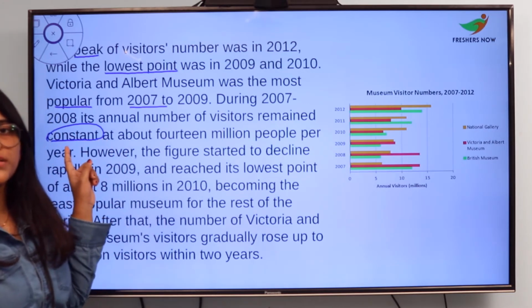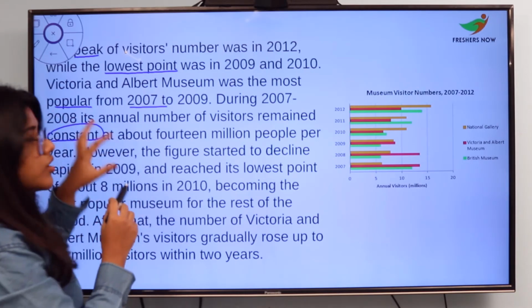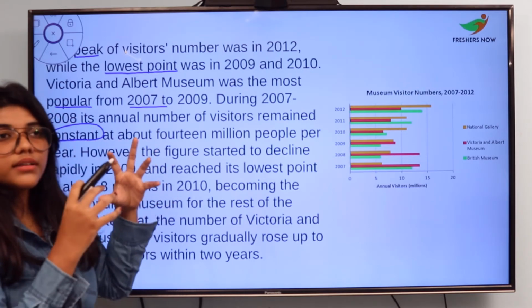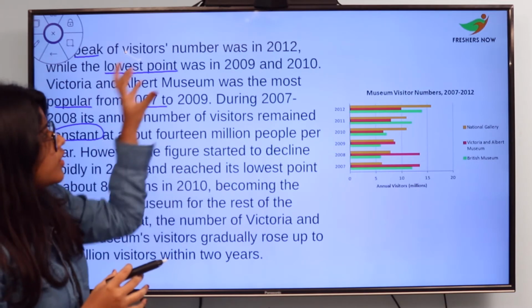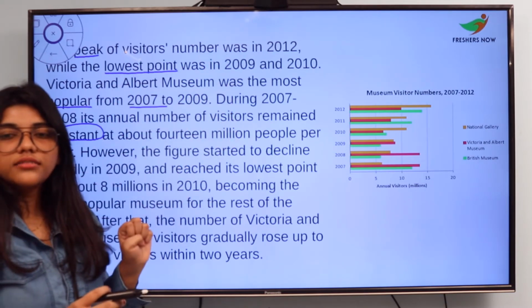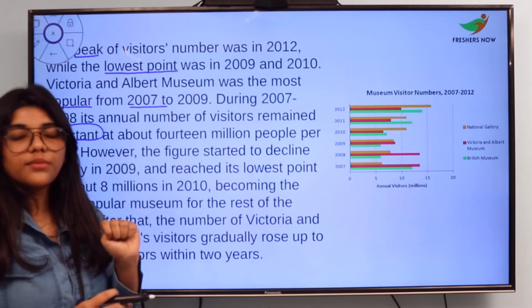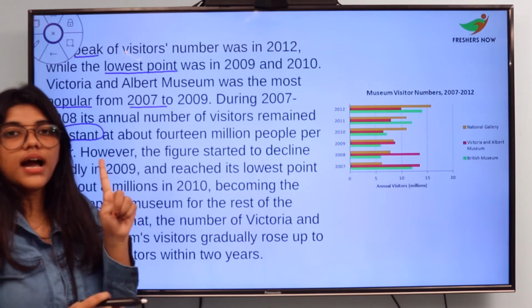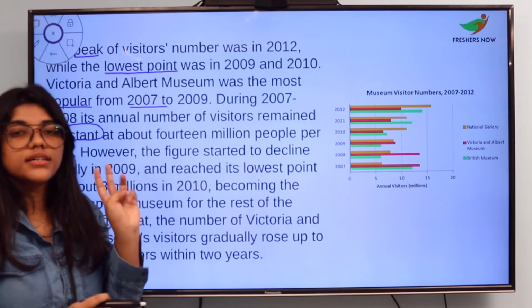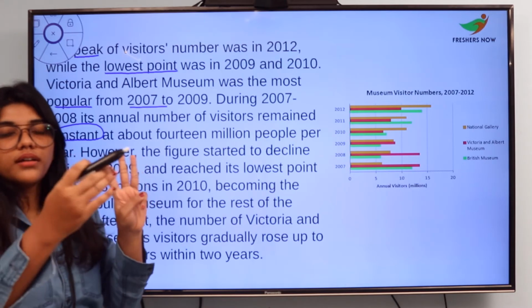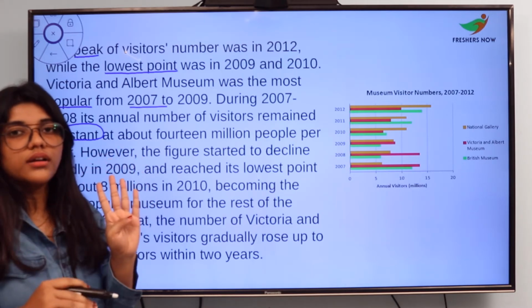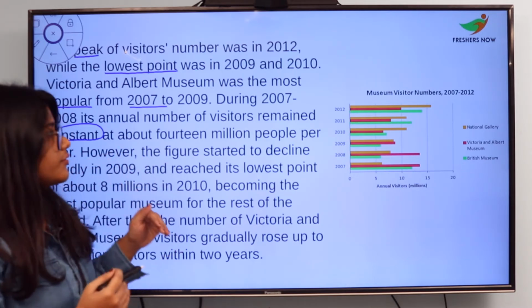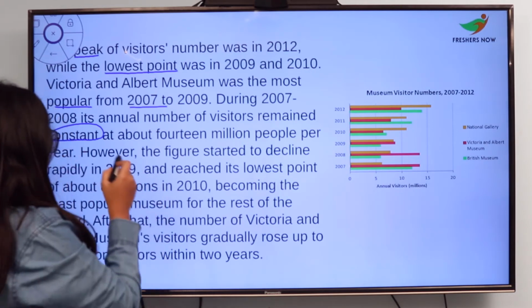So here you will be seeing who are constant there. Now in this whole four lines, what have you seen? You have seen four different types of comparisons. Number one is the highest, number two is the lowest, number three is the popular, number four is the constant one. So this way you have to start framing your essay.